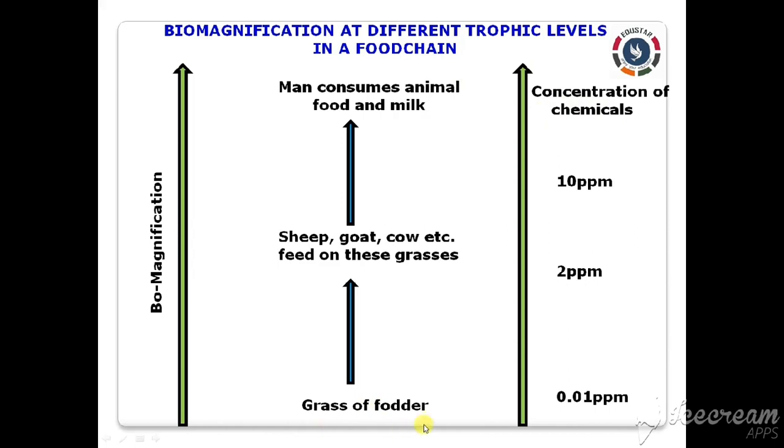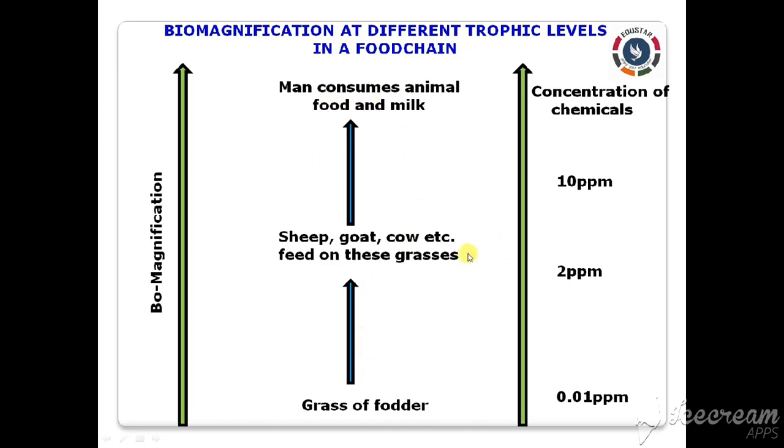So the DDT which is used for killing the mosquitoes and other insects has been present in the plants, which has been eaten by the herbivores like sheep, goat, cow and so on, which in turn are eaten by human beings. So the concentration of the chemicals also increases step by step.